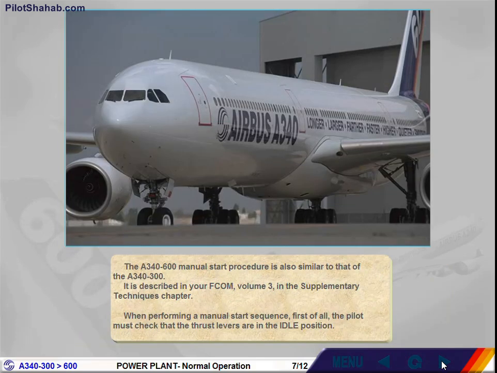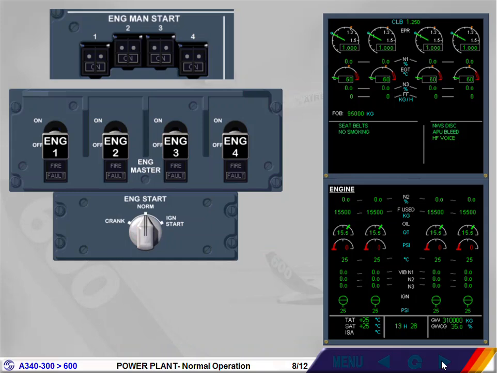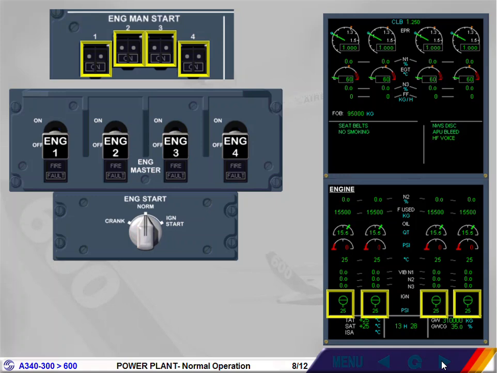The A340-600 manual start procedure is also similar to that of the A340-300. It is described in your FCOM Volume 3 in the Supplementary Techniques chapter. When performing a manual start sequence, first of all, the pilot must check that the thrust levers are in the idle position. Each of the engine manual start push buttons controls their respective start valves.